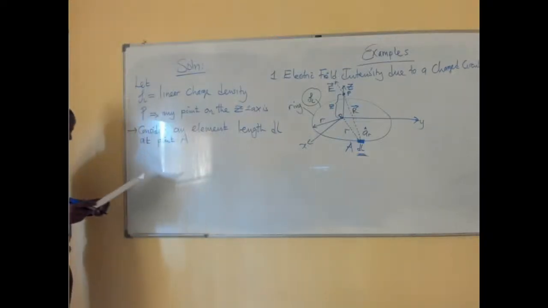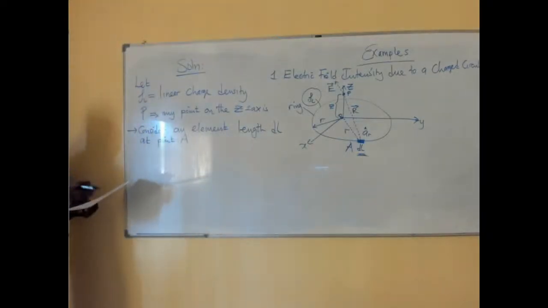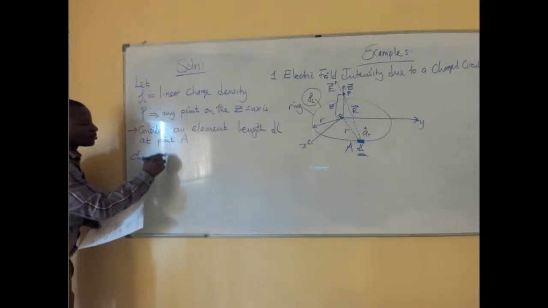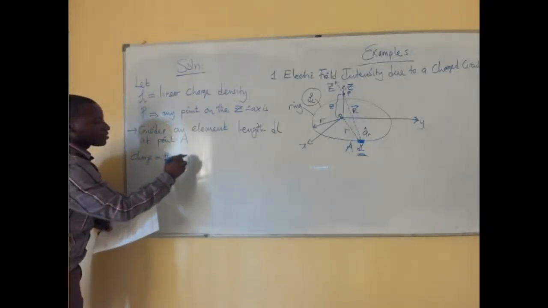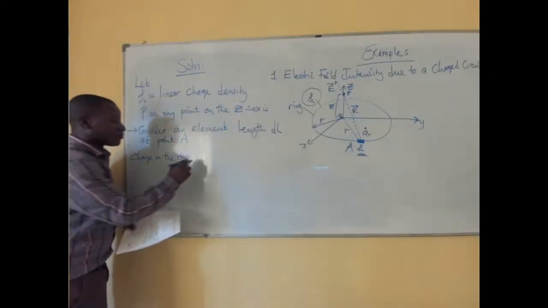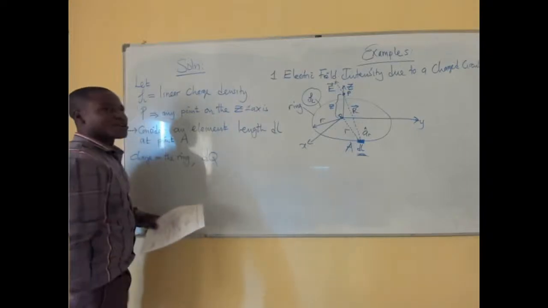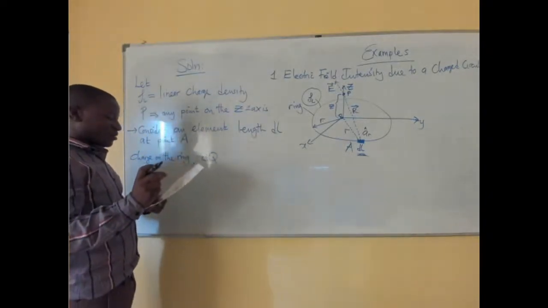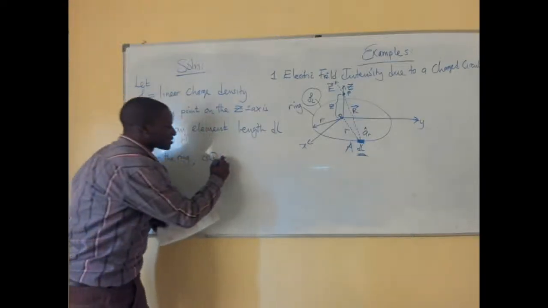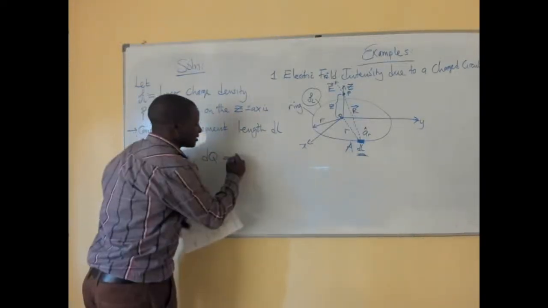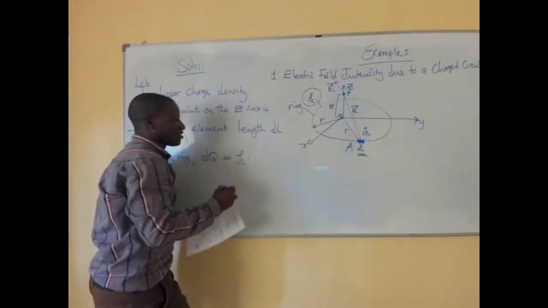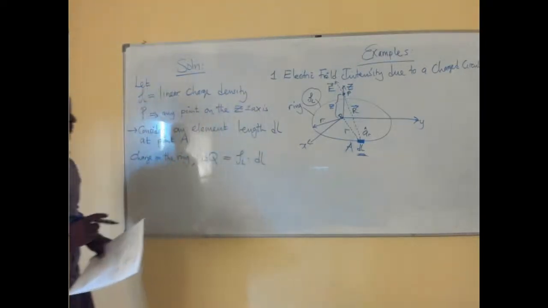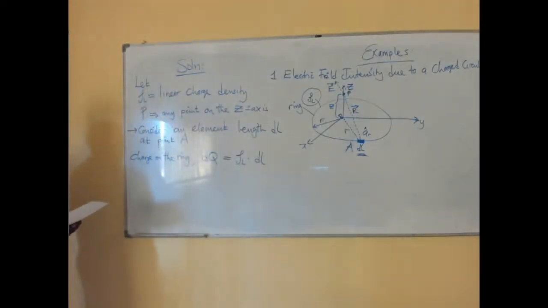Now, the first thing we need to note is that the small charge on the ring, which we are calling dq, must be equal to the linear charge density multiplied by dl. Okay? That is very, very important.